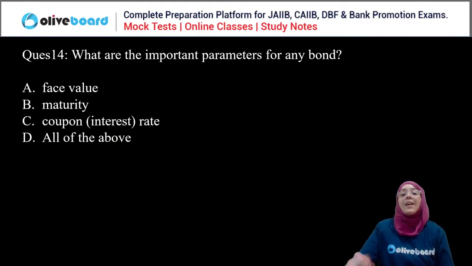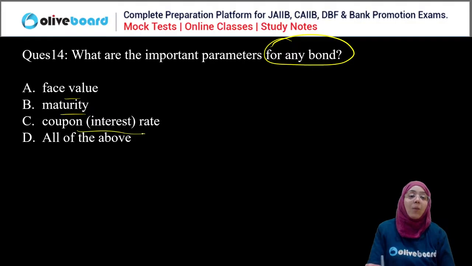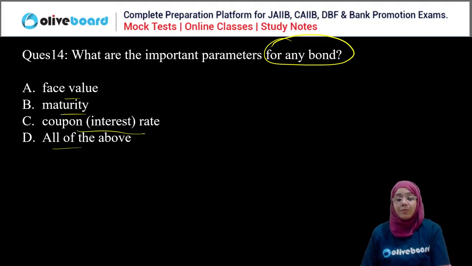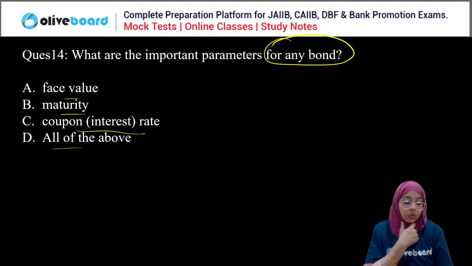Next, what is the important parameter for any bond? Face value, maturity, coupon, interest rate, or all of the above? Everyone, important parameter for any bond. Okay. So Kirti, Nilesh, Gopal, you are all saying D, Lakshmi, yes, D, everyone.